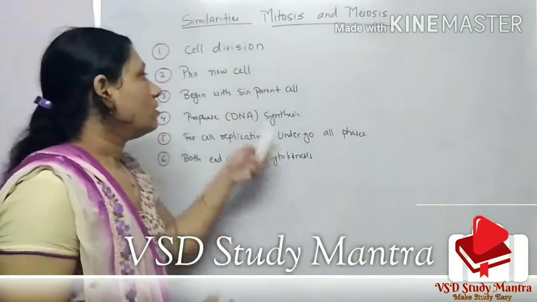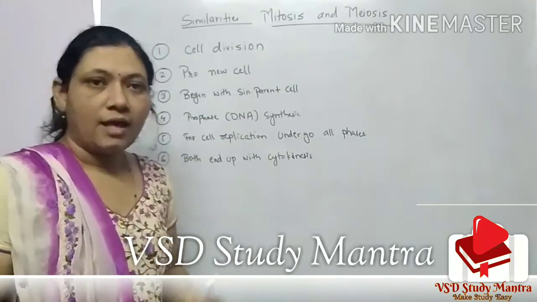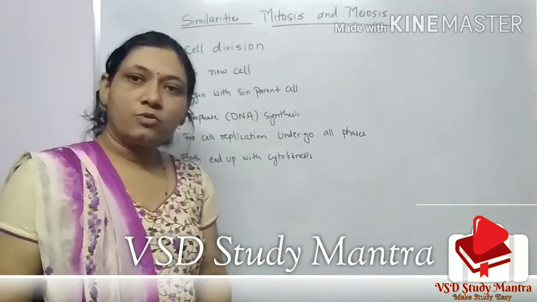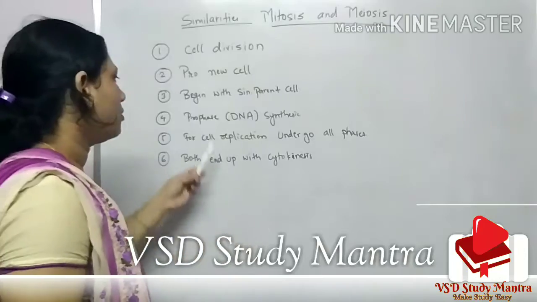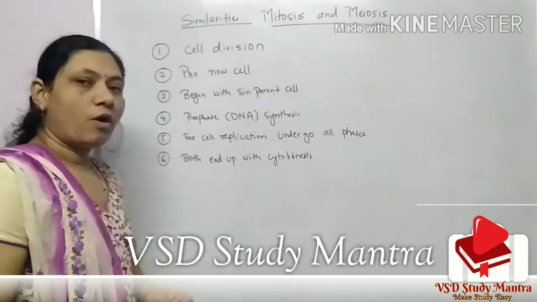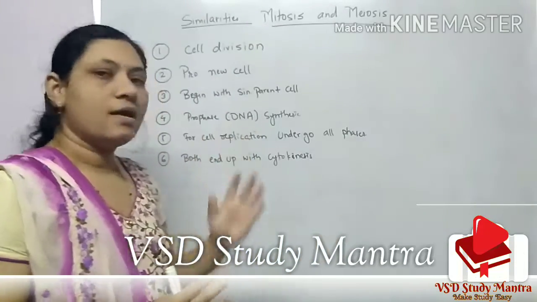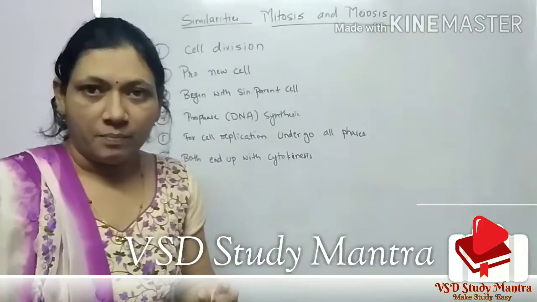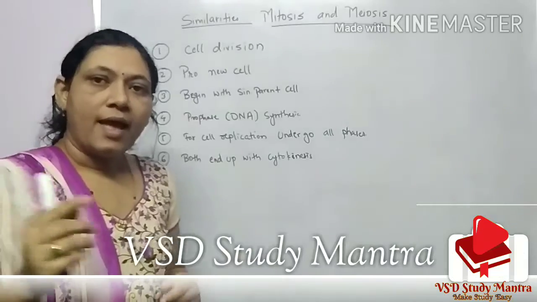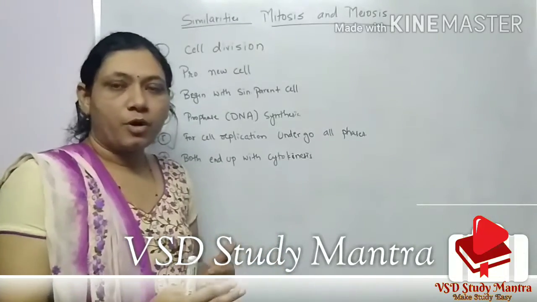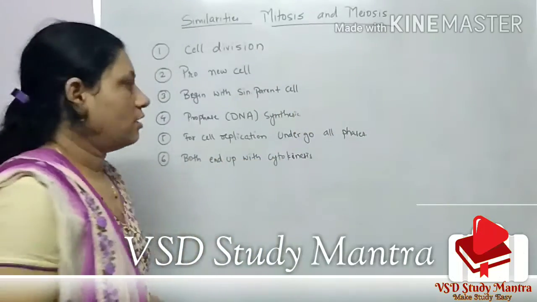Okay, students. The second one is they produce new cells. Mitosis produces new cells and meiosis also produces new cells. Third point, both the mitosis process and meiosis process begin with a single parent cell, and then they produce 2 cells in mitosis and 4 cells in meiosis.